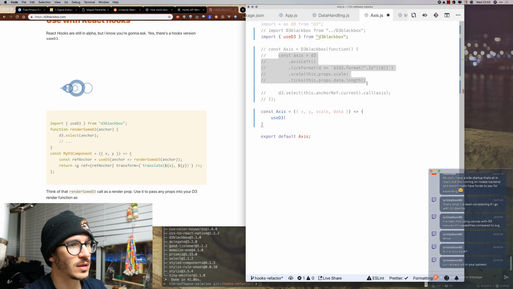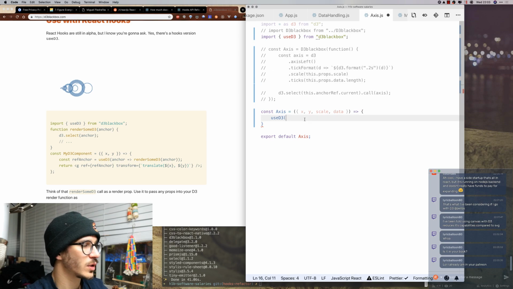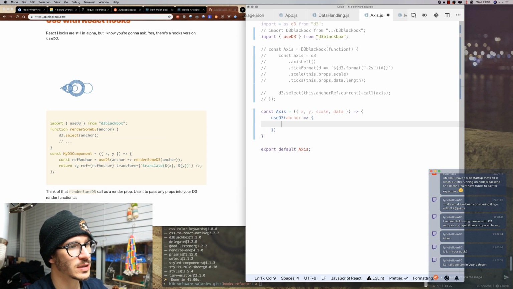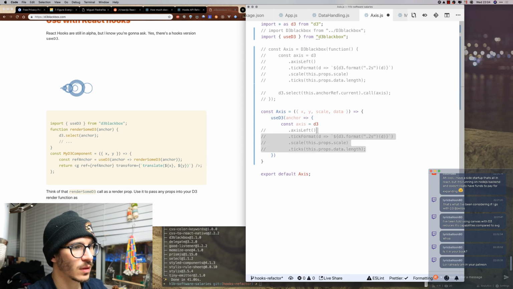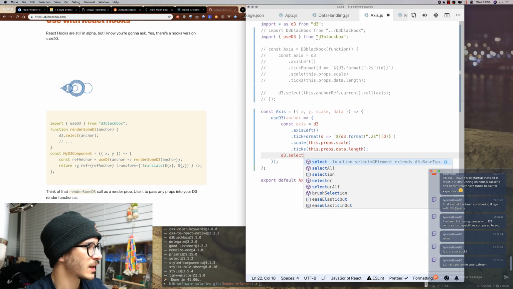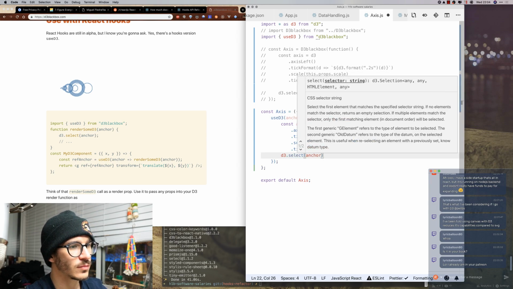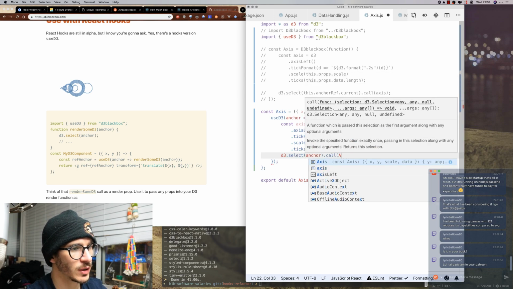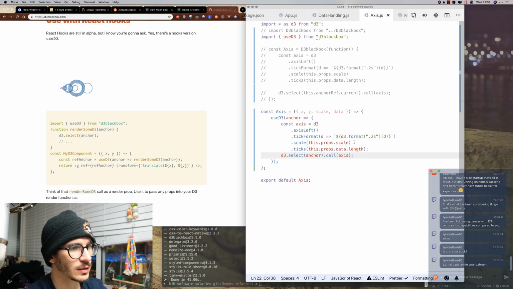So we're going to take this, and it takes an anchor, and it should D3 select our anchor and then call the axis upon it like that, using the scale and using the data, and that's it.